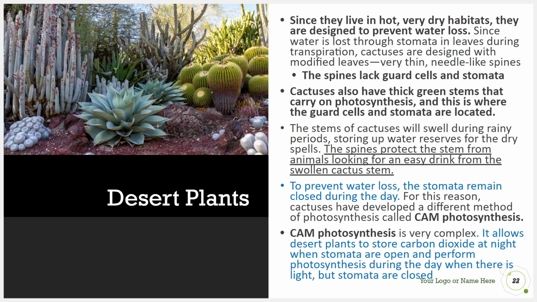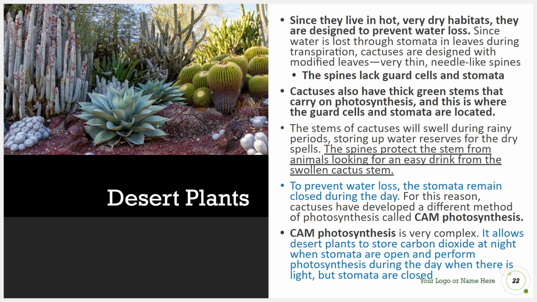The stems of cactuses are the areas that will swell during rainy periods to store excess water. That way, they have water for dry spells. And the spines can also be protective. They protect them from animals that are trying to eat them as a readily available food source.